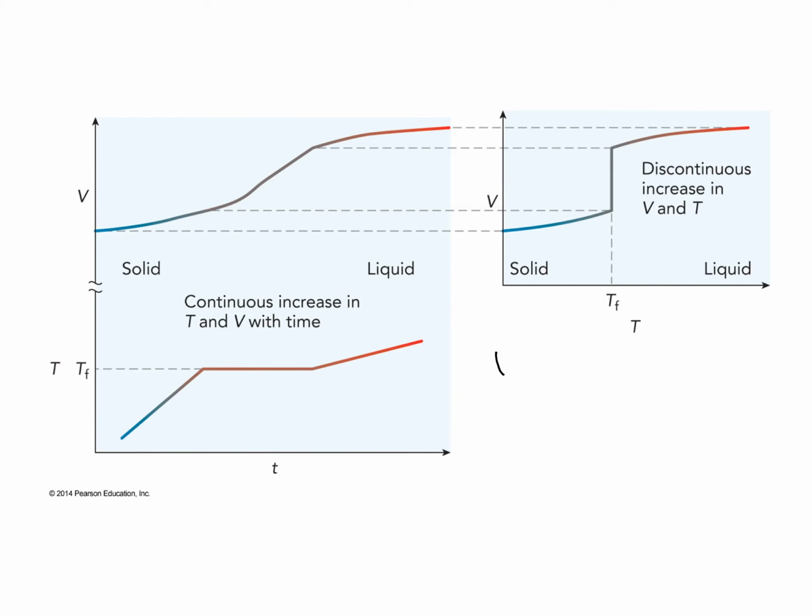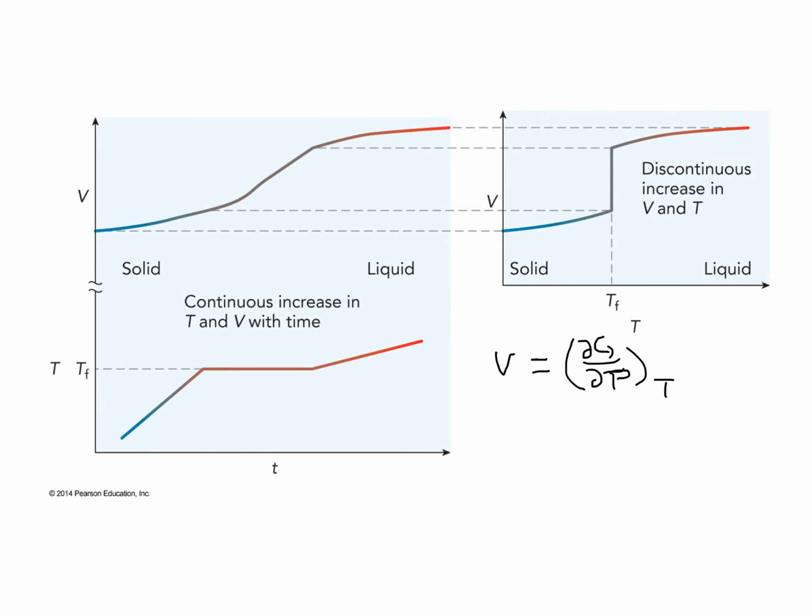Notice that the volume is equal to the first derivative of the Gibbs free energy with respect to pressure at constant temperature. If we were to graph the entropy increase as we melt the solid, we would see a similar thing. The temperature again remains constant during the melting process. However, the entropy is going to increase in a continuous fashion.